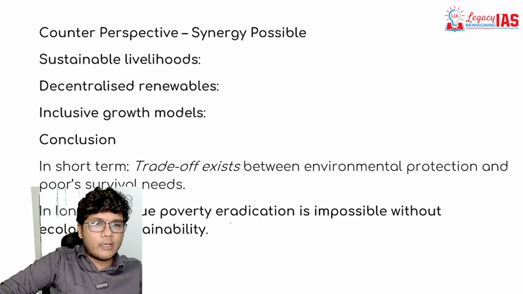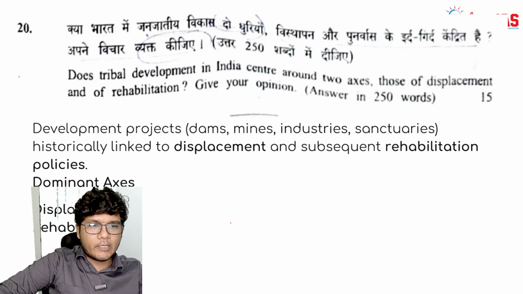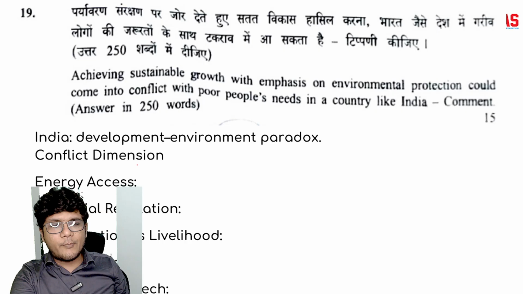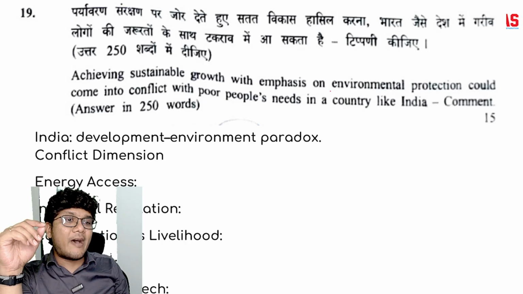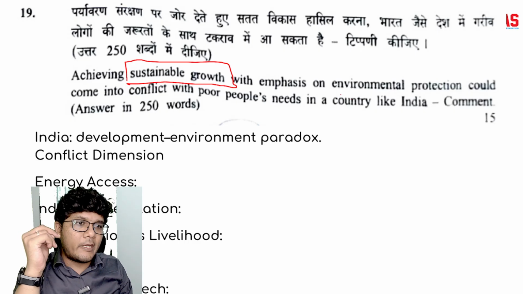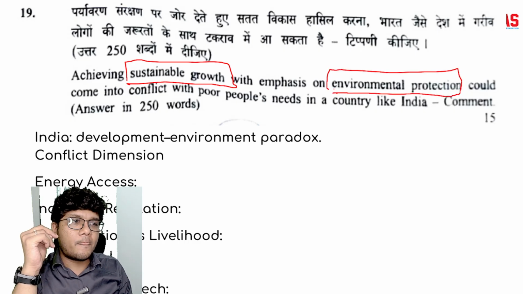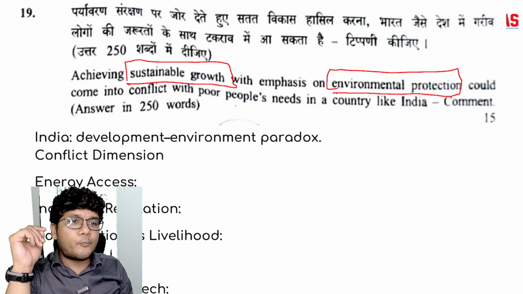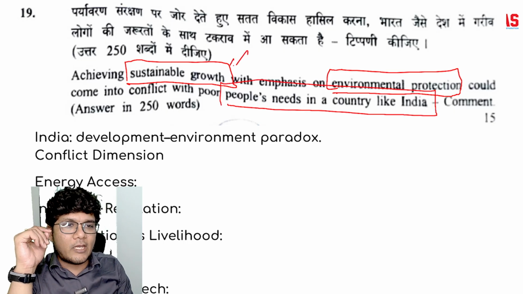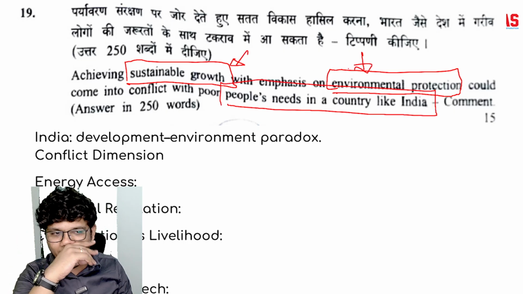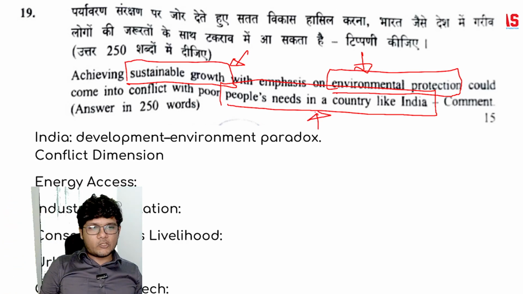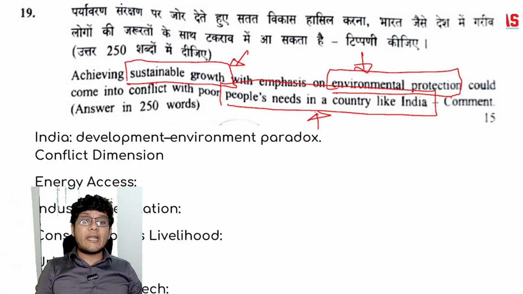Let's move on to the next question, that is the 19th. The question is: achieving sustainable growth with emphasis on environmental protection could come into conflict with poor people's needs in a country like India. So if you want to have sustainable growth and emphasize environmental protection, you may be in conflict with poor people's needs in a country like India.